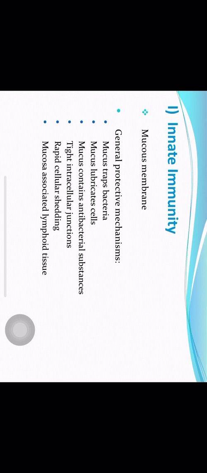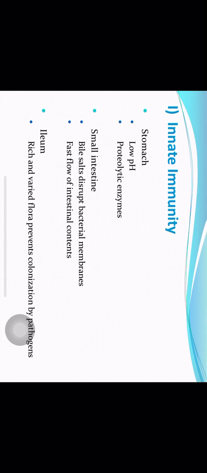In the mucous membrane, mucus traps the bacteria, mucus lubricates the cells, mucus contains antibacterial substances, there are tight intercellular junctions, rapid cellular shedding is there, and mucus associated lymphoid tissue is there. Because of tight intercellular junctions, microbes are not able to enter the mucous membranes. स्पेसिफिक प्रोटेक्टिव मेजर्स में माउथ और ओरल कैविटी में सलाइवा है, वो सलाइवा which washes away the microbes. Lysozymes are there that destroy bacterial cell walls. Then antibodies are there. In the stomach, low pH is there, and proteolytic enzymes are there. They will destroy the microbes.